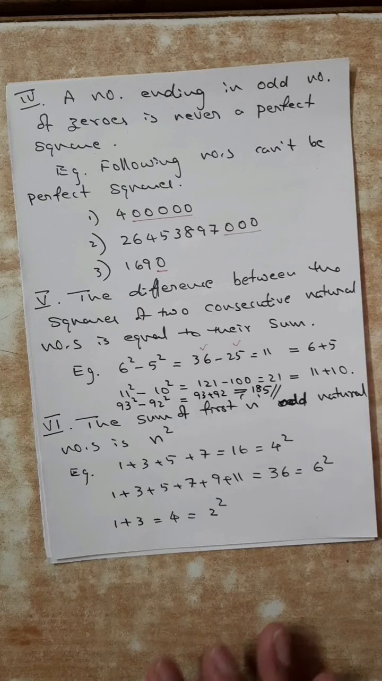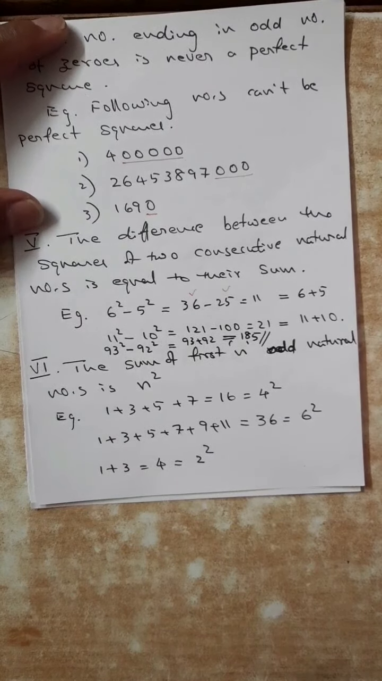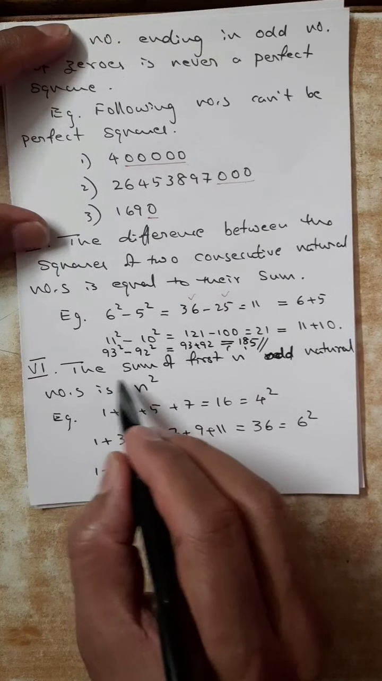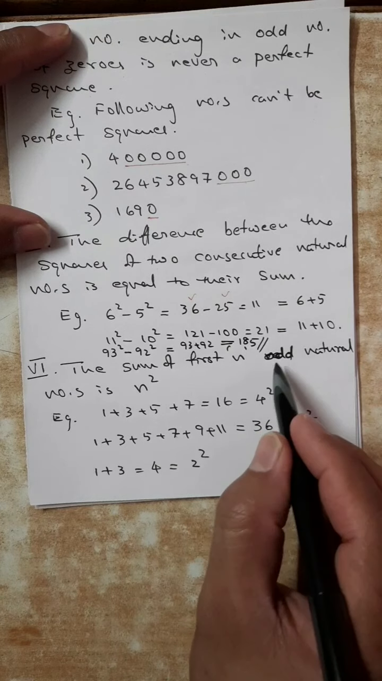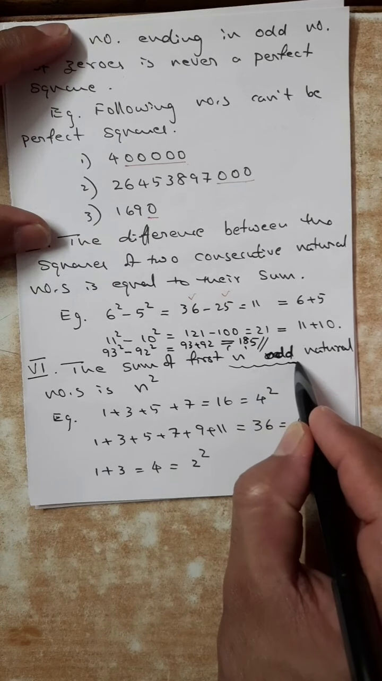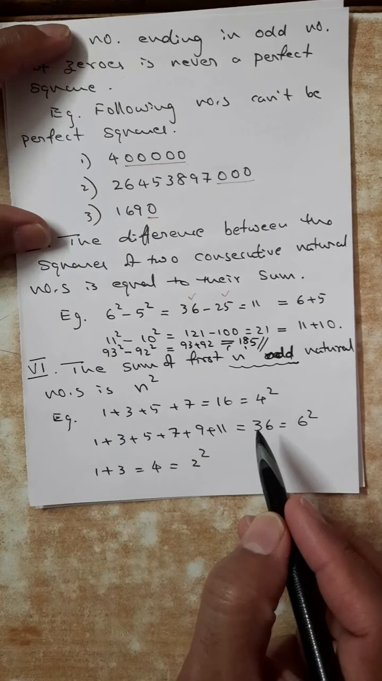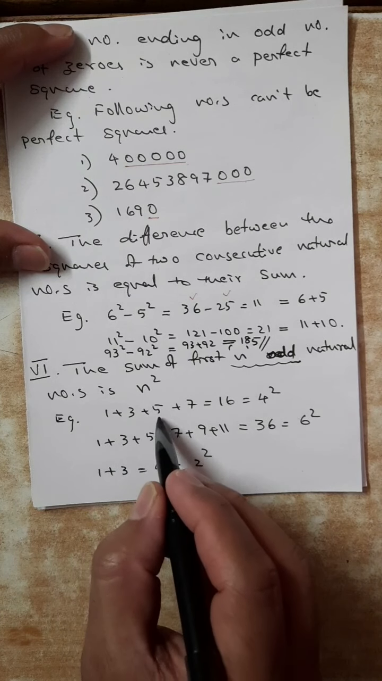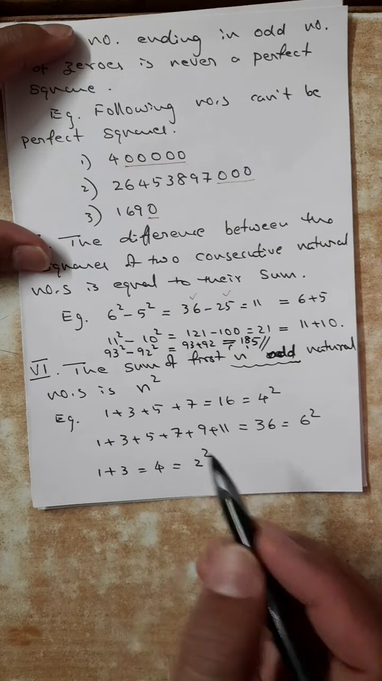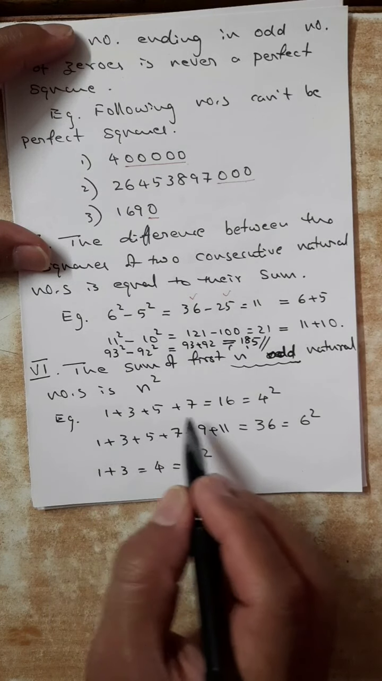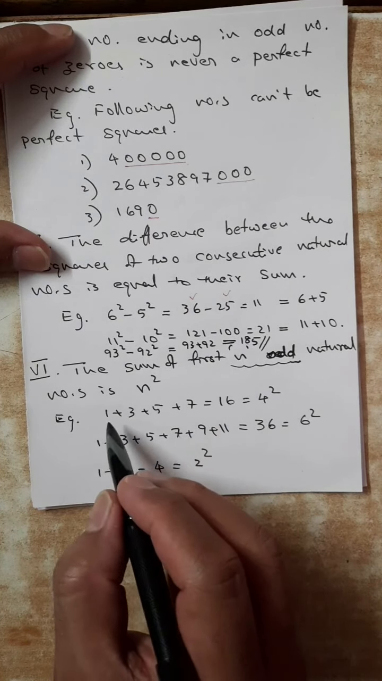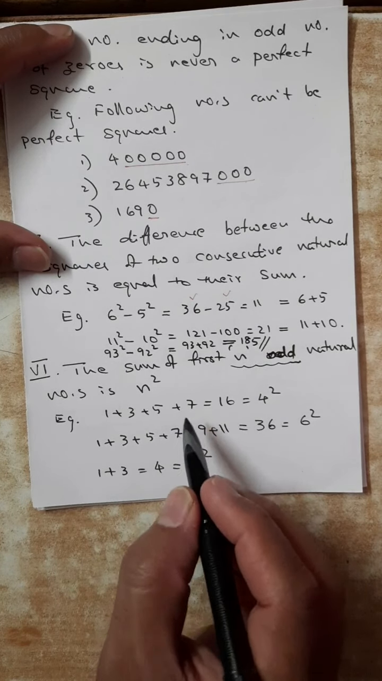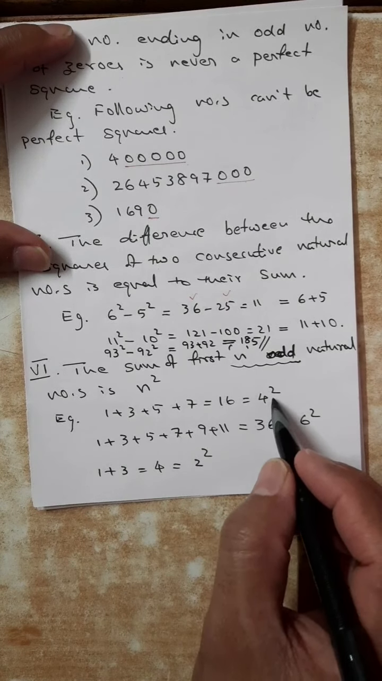Okay, then the next property: the sum of the first n odd natural numbers is n square. See the example, with an example it will be more clear. 1 plus 3 plus 5 plus 7. 1, 2, 3, 4 odd numbers are added, the first 4 odd numbers without any gap. The first odd number is 1, the next is 3, the next is 5, the next is 7. So 4 odd numbers added means the answer will be 4 square, 16 only.